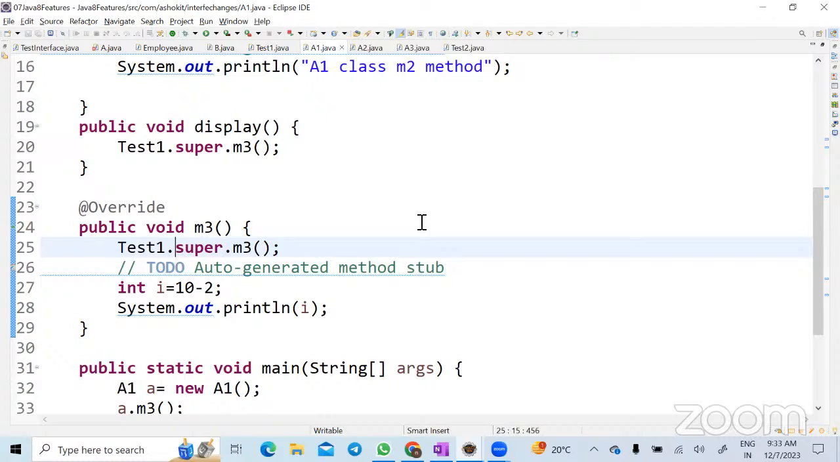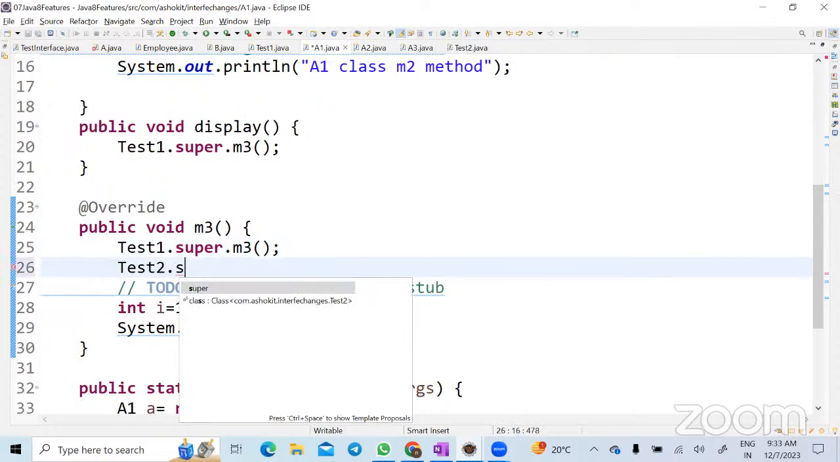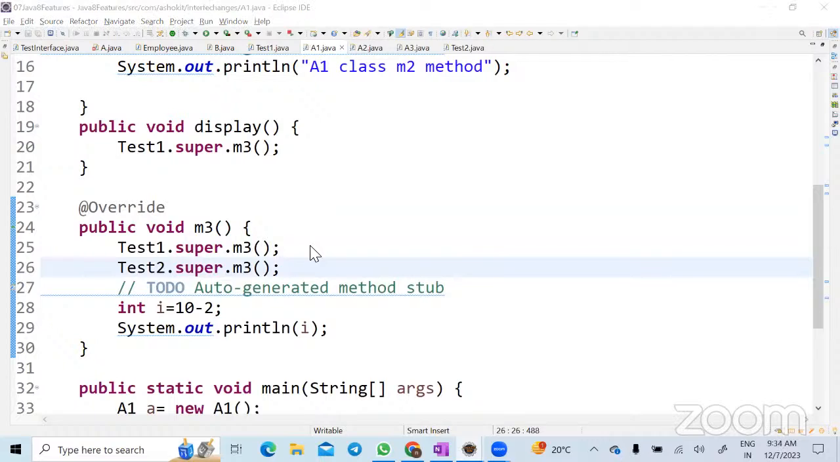So this is the way to access a default method: interface name dot super keyword dot default method name. The same method can be defined here, like down, and put like test2 dot super dot m3. Yes, you can do test2 dot super dot m3. Okay, the method name is same. See here, I just copy pasted. So the logic of the two methods are also same, correct?